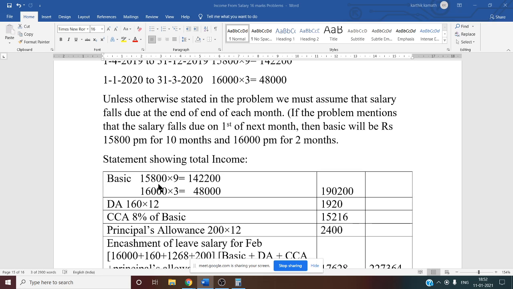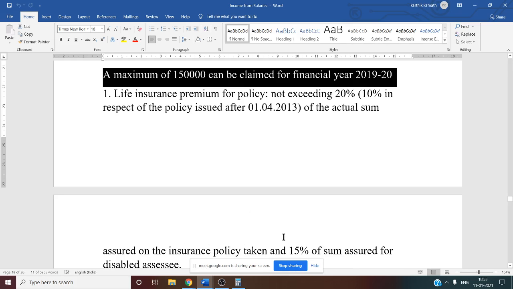Yes, see this. Under section 80C, deduction of 1,50,000 can be claimed from the total income. This deduction is allowed to an individual or HUF. A maximum of 1,50,000 can be claimed for the financial year 2019-20. First one is very important now. We want the first rule now.